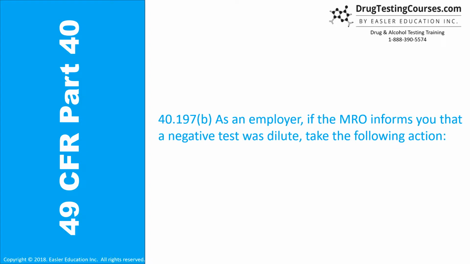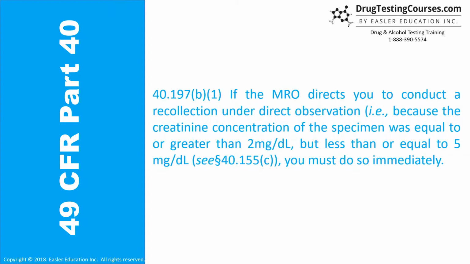40.197B. As an employer, if the MRO informs you that a negative test was dilute, take the following action. 40.197B1. If the MRO directs you to conduct a recollection under direct observation, i.e. because the creatinine concentration of the specimen was equal to or greater than 2 mg per deciliter, but less than or equal to 5 mg per deciliter, see Section 40.155C, you must do so immediately.